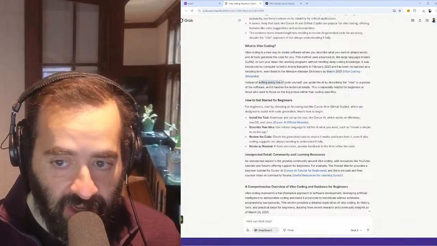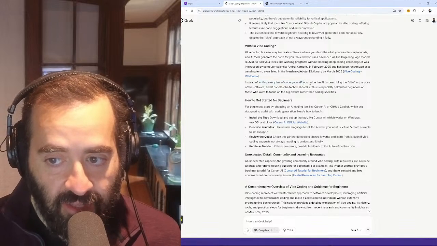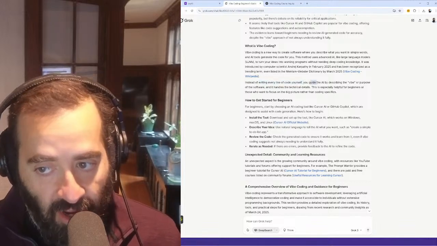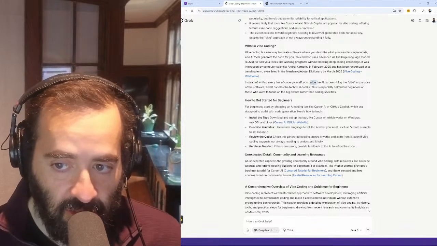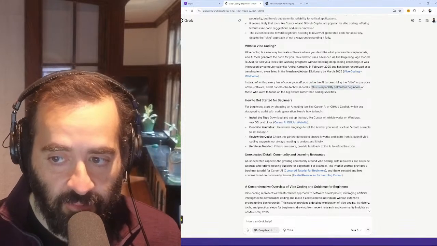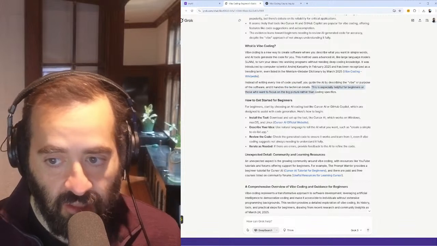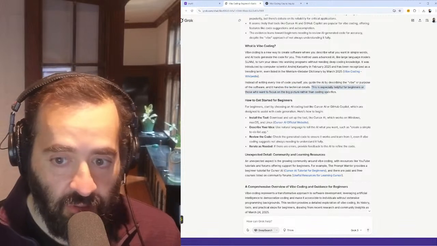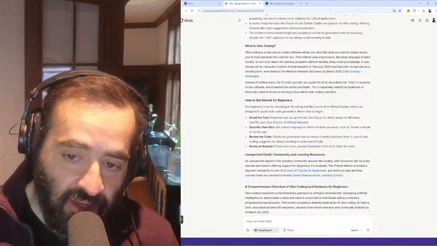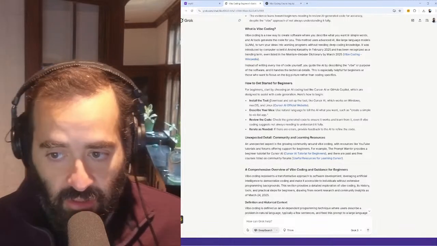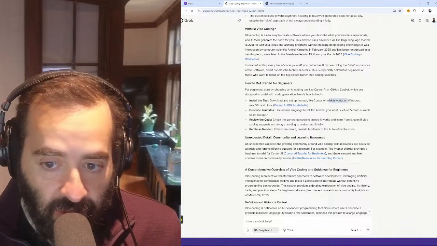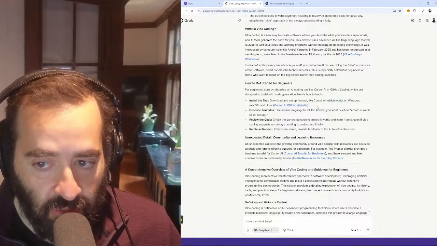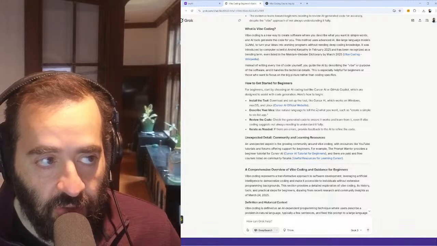So instead of writing every line of code yourself, you guide the AI by describing the vibe or purpose of the software, and it handles the technical details. This is especially helpful for beginners or those who want to focus on the big picture rather than the coding specifics. So how to get started? First, you want to install a tool like Cursor.ai or Windsurf. I don't think you need a special tool to do vibe coding. You can do vibe coding without a special tool.